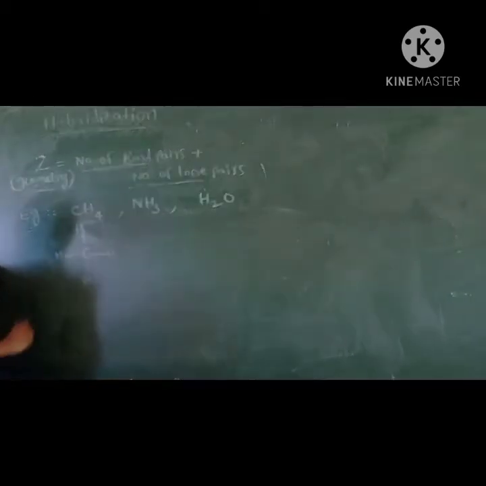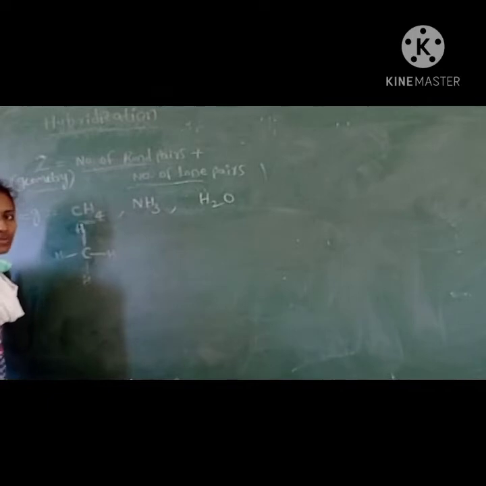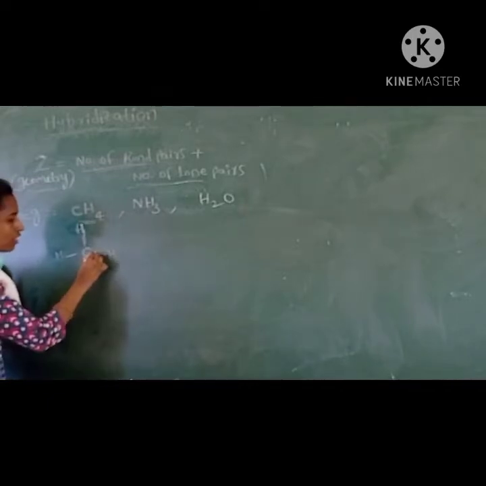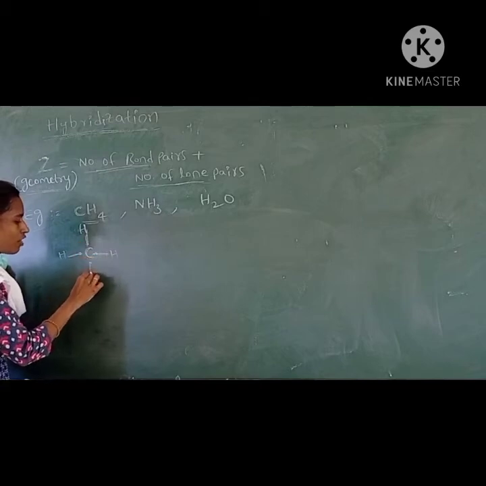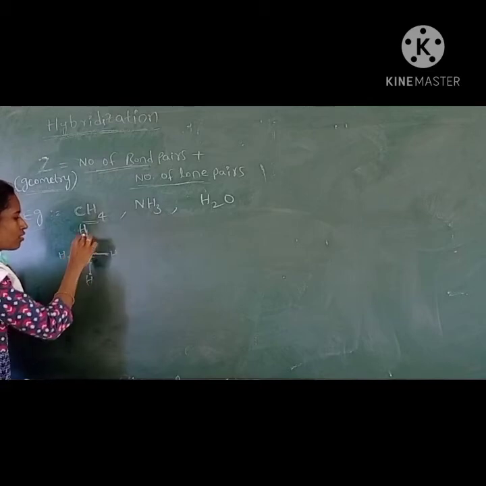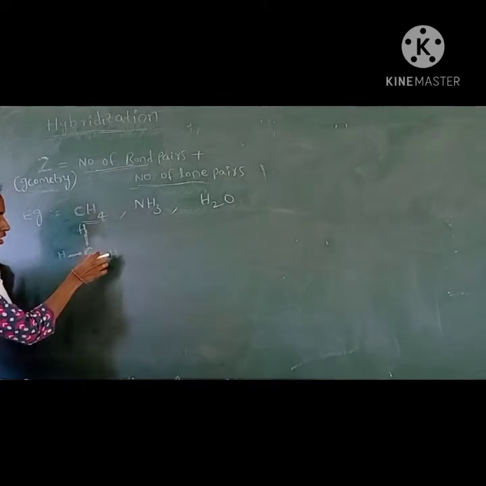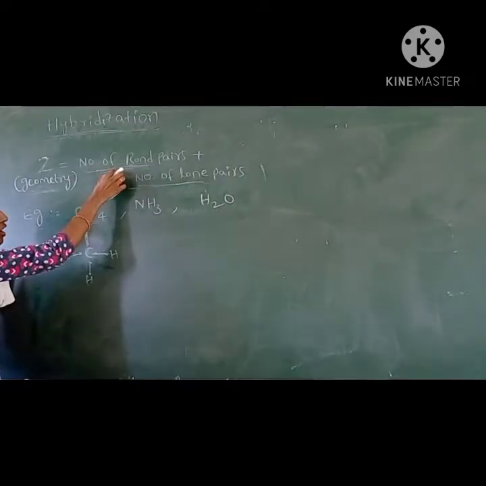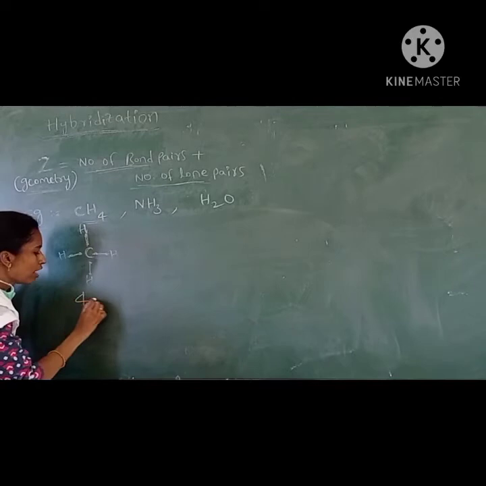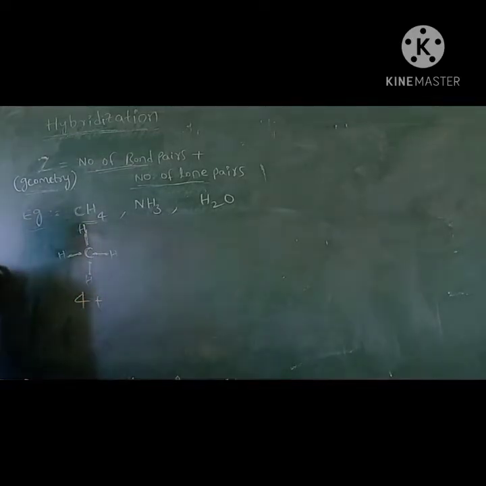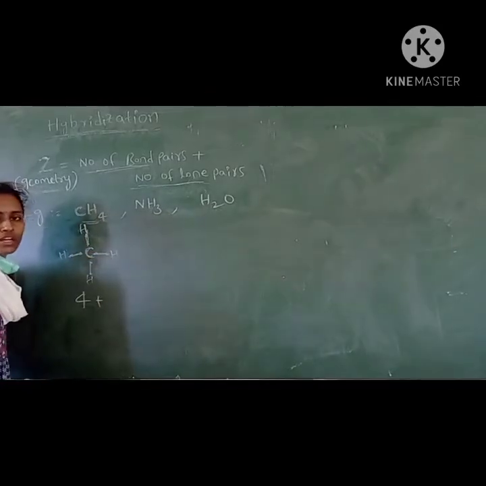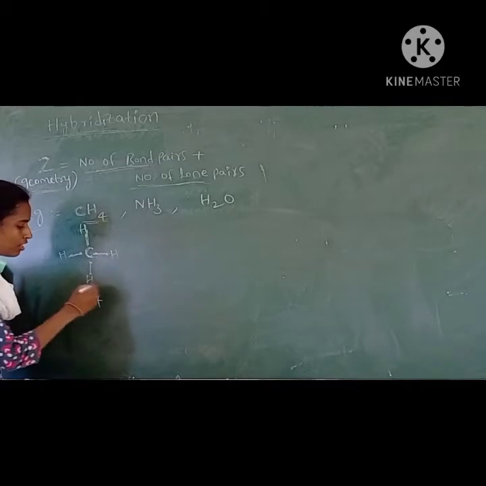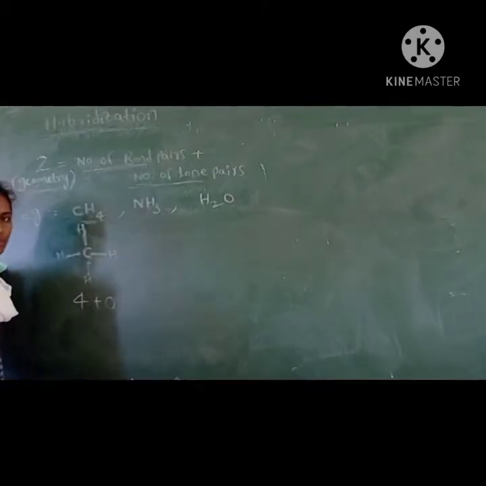Carbon has 4 valence electrons, and these 4 valence electrons participate in bond formation to give 4 bond pairs. There are no lone pairs on the carbon atom, because all valence electrons participate in bond formation.